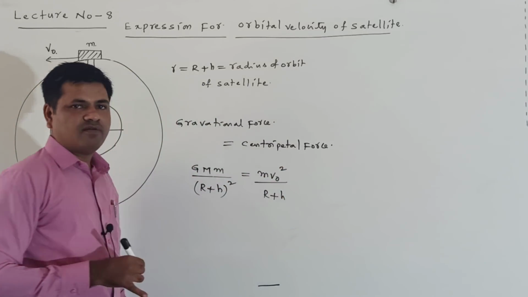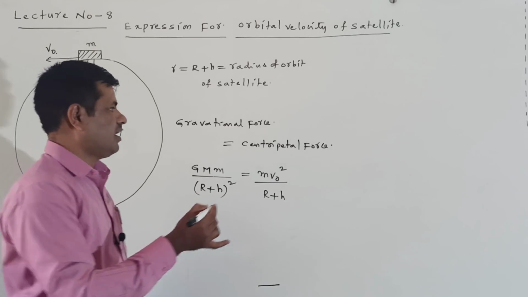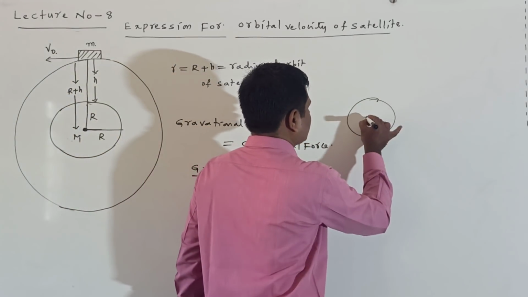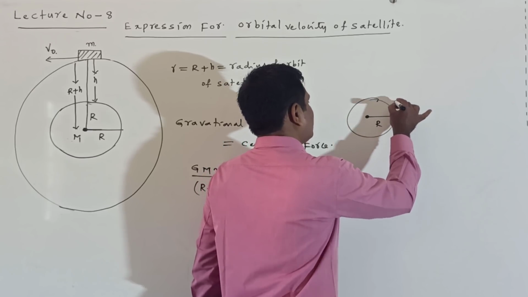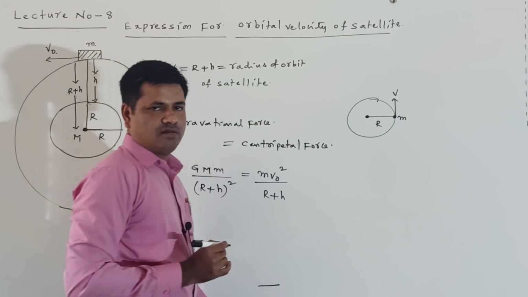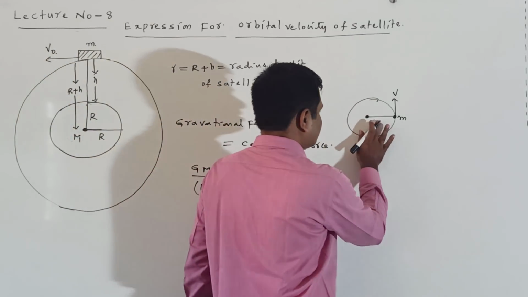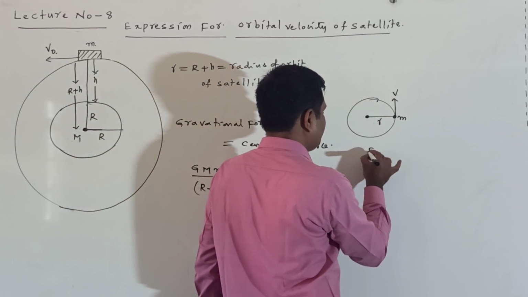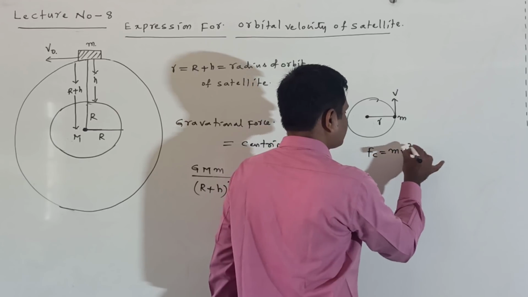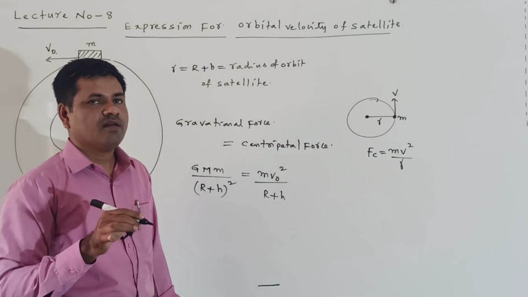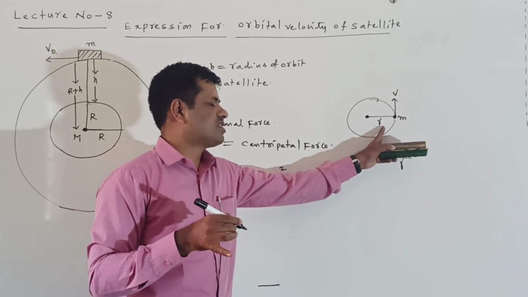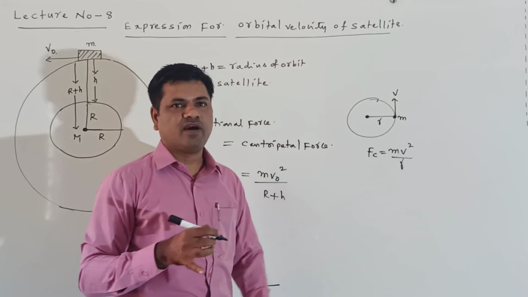Generally, when a body is revolving in a circular orbit having radius small r with velocity v, the centripetal force is mv square by r.